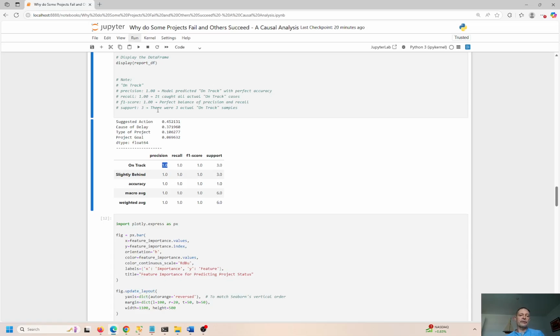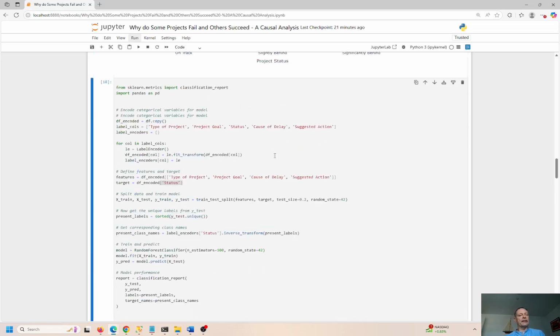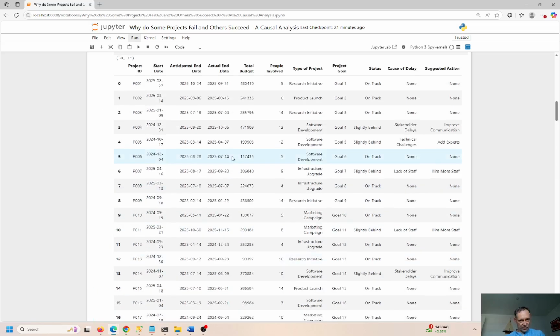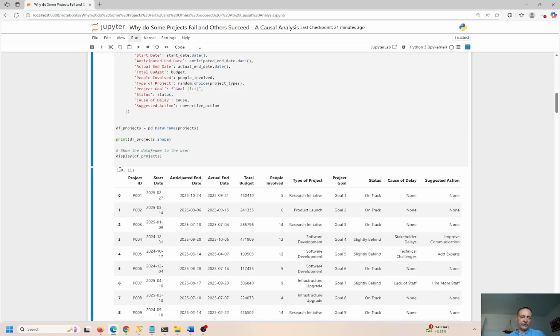Classification report here. F1 score 1.0, again, perfect balance of precision and recall. And the support is basically also on track. And we have 3.0 for that. Okay, so again, perfect report. But again, I'm not going for the perfect classifier to be able to predict all kinds of unknowns. This data set is pretty small. It's only 30 rows with 11 columns.